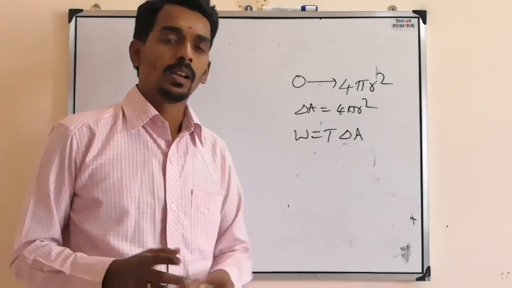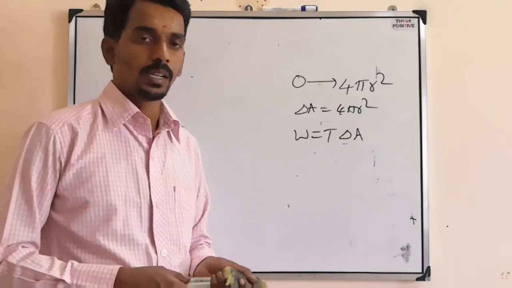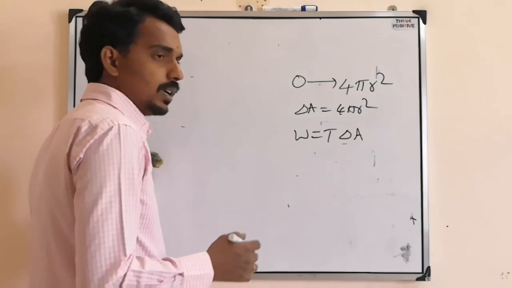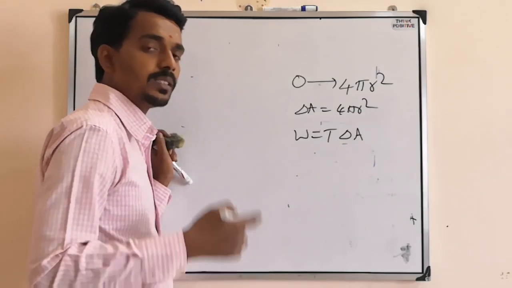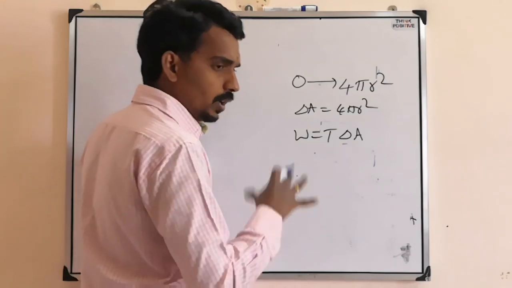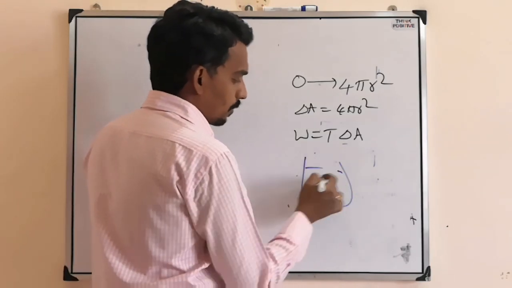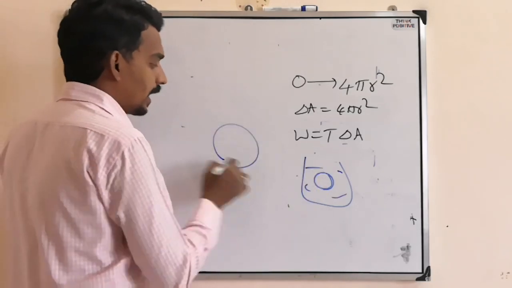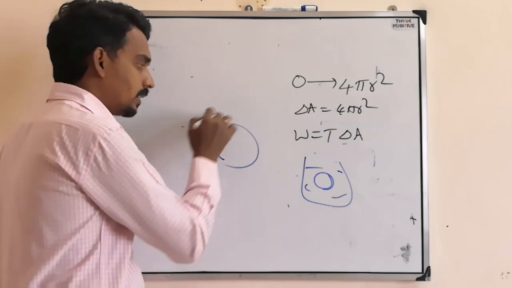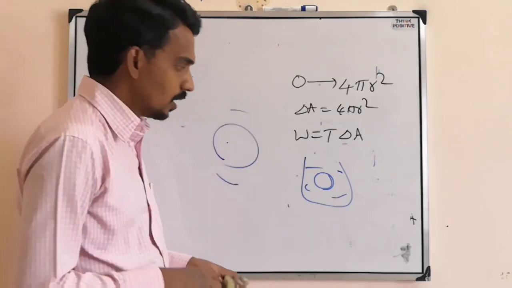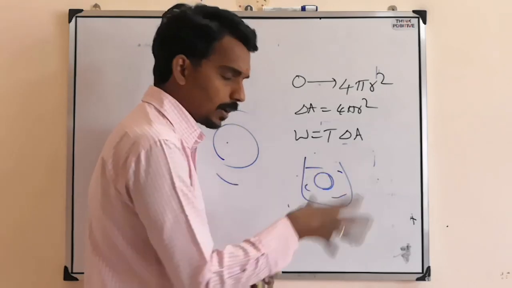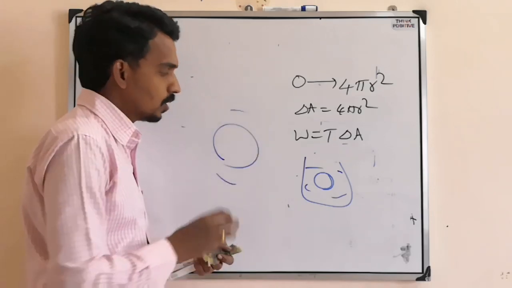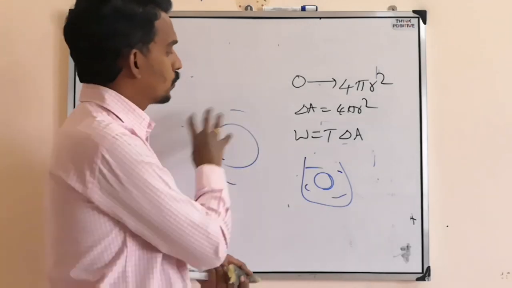Or they may ask about a bubble. With a bubble, a little confusion will come. See, a drop always has air inside. But a bubble in liquid means an air bubble, so only one surface. Complete liquid outside and only one inside surface. If you take a soap bubble in air, there is one surface inside and one surface outside. Here there is air inside and air outside, so two surfaces should be formed.